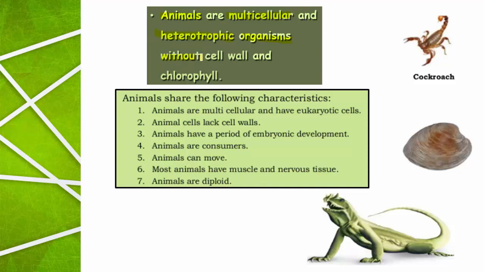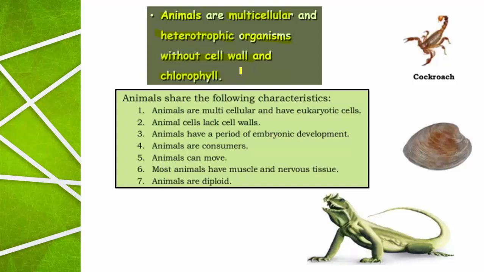One more very important point is that animals are without cell wall and chlorophyll. The animal cell is not surrounded by a cell wall. That is the main difference between plant cell and animal cell. Presence of cell wall indicates the cell is a plant cell, and absence of cell wall indicates the cell is an animal cell, and chlorophyll is completely absent.